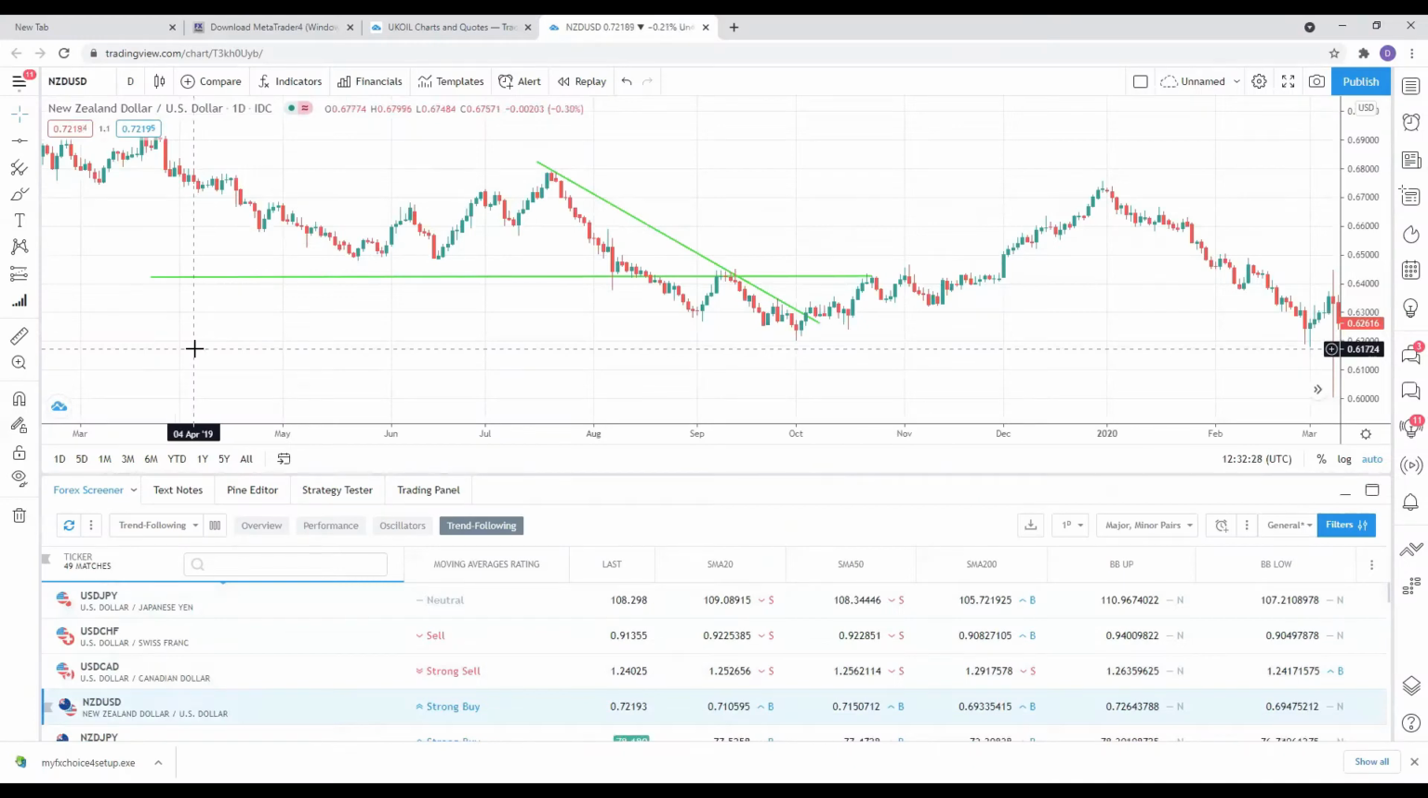Let's look at a random currency pair. This currency pair is the NZD USD, the New Zealand dollar, US dollar.